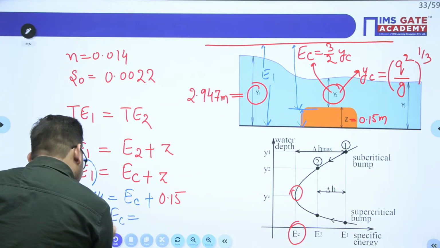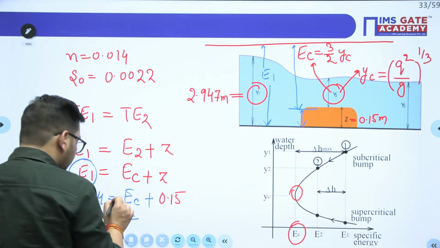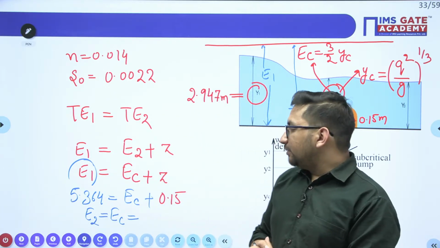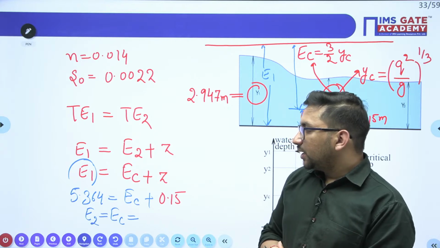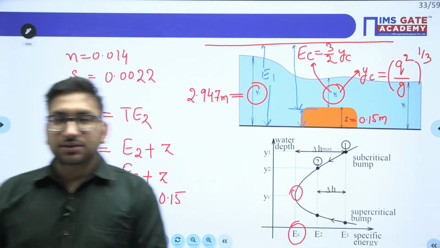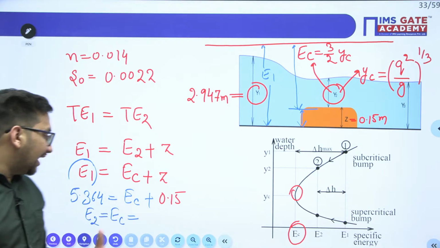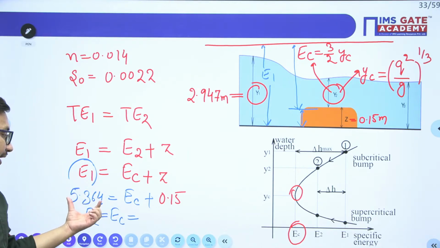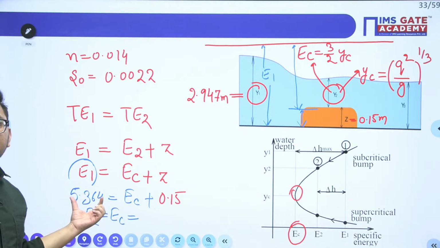This E critical is nothing but the energy at section number 2. What will be the E critical value? Tell me Prashant, what will be E critical value from this particular relation? We know E1 is equal to 5.364, we have calculated.